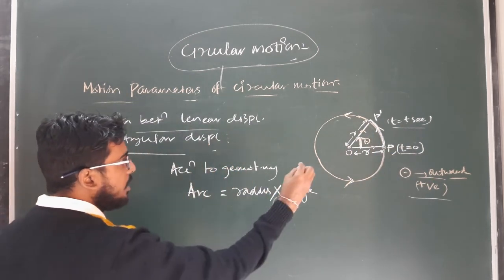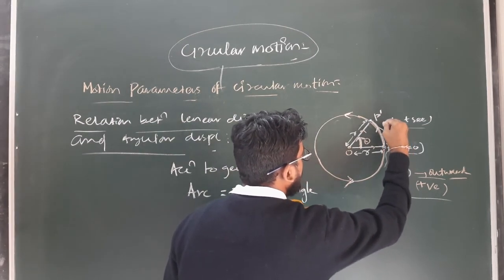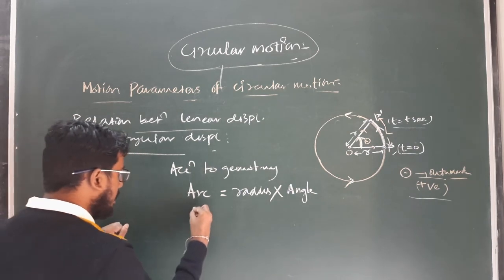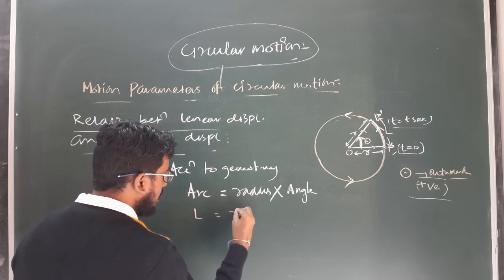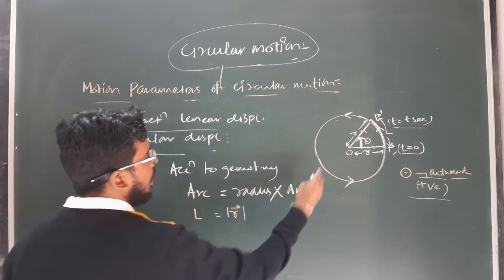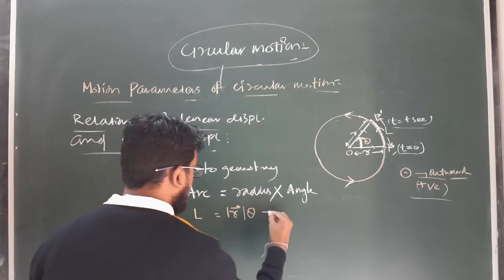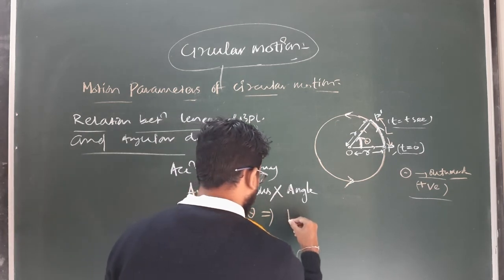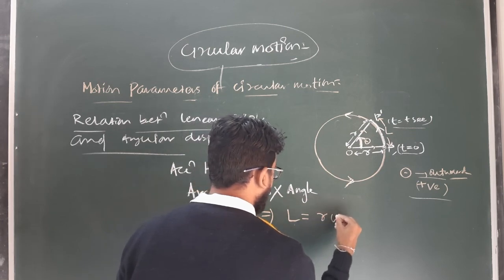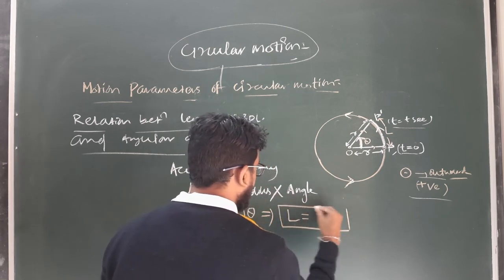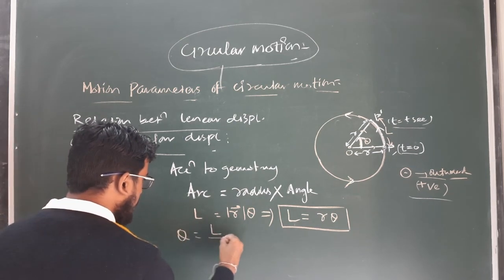So let the linear displacement be L. We can write the arc length L equal to the magnitude of the radial vector, r, into the angle theta. Or simply, the linear displacement or distance L is equal to r theta, or theta is equal to L by r.